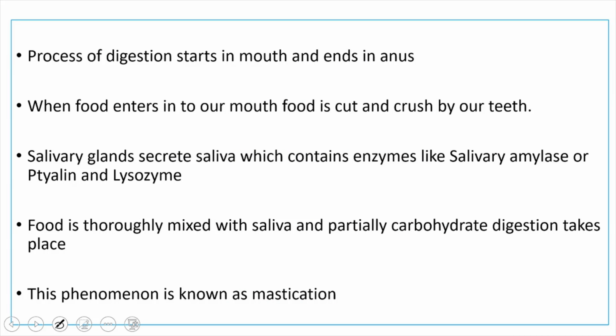The process of digestion will start in the mouth. Whenever food enters into the mouth, there are three pairs of salivary glands inside the mouth. They secrete a digestive juice called saliva. The digestive juice secreted by salivary glands is known as saliva, which contains digestive enzymes.